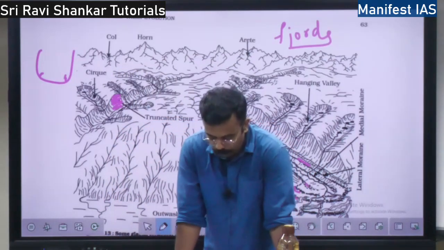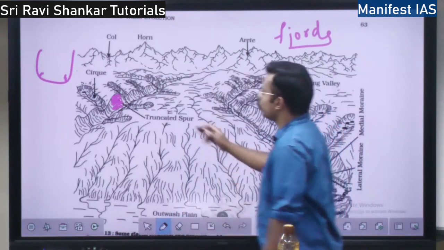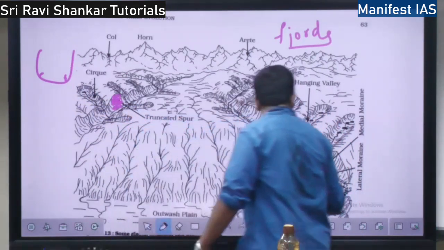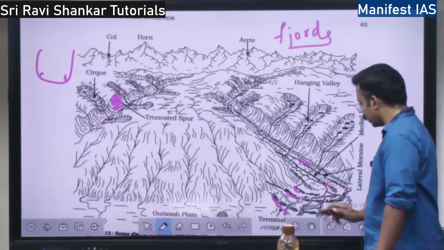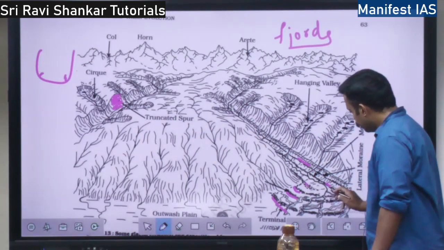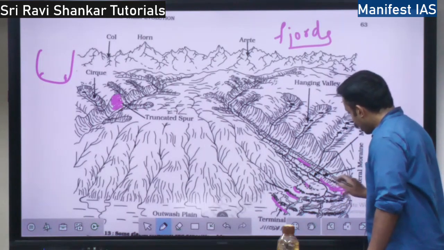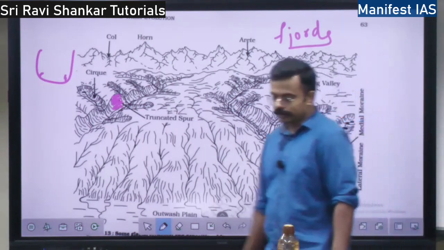Lateral moraine and terminal moraine. If the lateral moraines meet with the terminal moraine here, it will form a horseshoe shape, right?